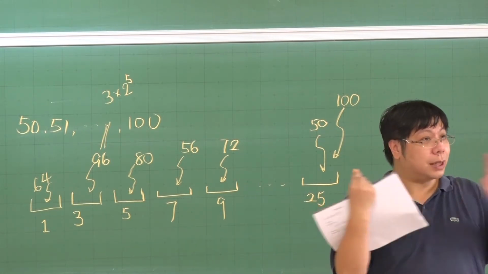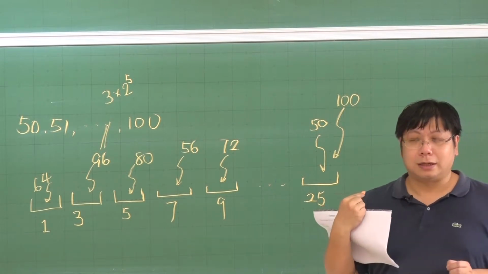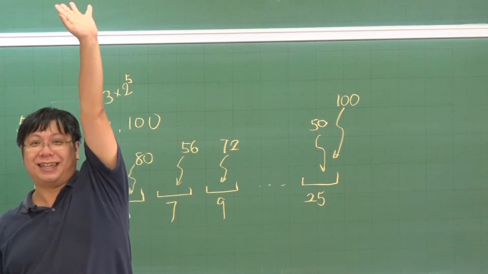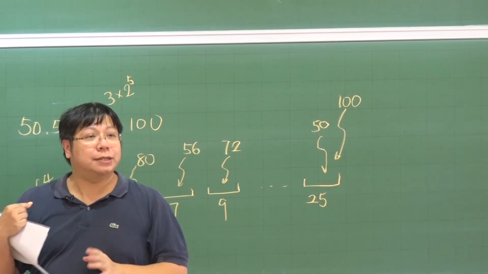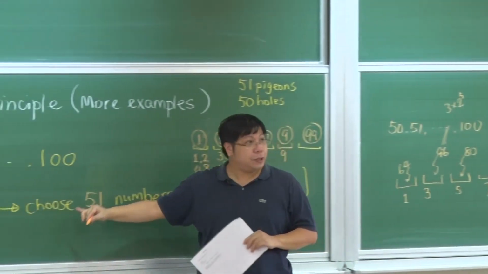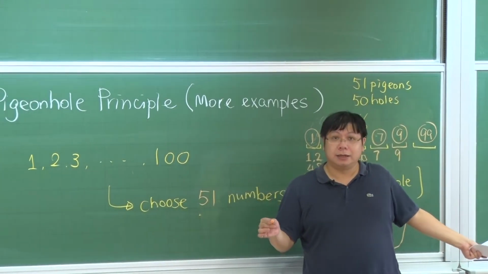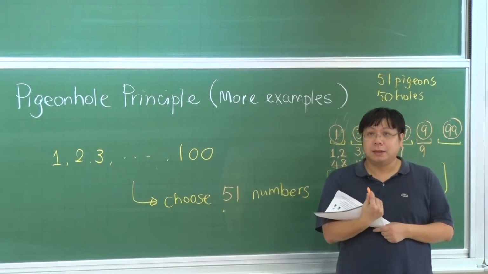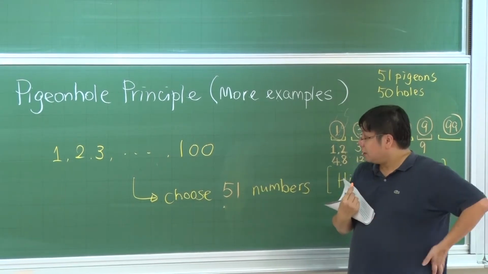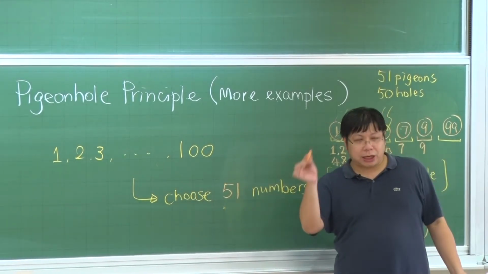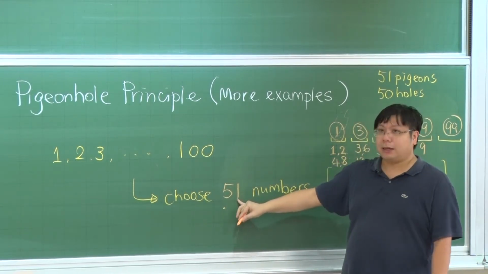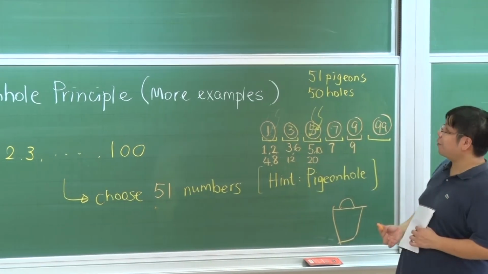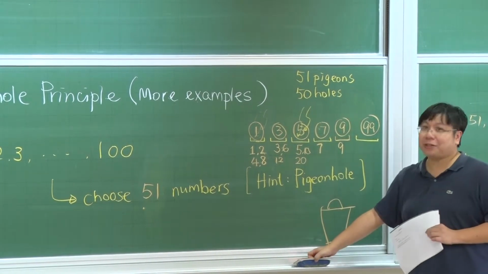So no matter how you select 51 numbers, there must be two numbers, one dividing the other. If you are okay with this so far, could you please raise your hand? Okay, excellent. So this is a very tight result, as mentioned. If we choose 50 numbers, there is no guarantee. We can find a very special case of 50 numbers such that no one divides another one. But if we just change from 50 to 51, then suddenly it is always guaranteed. So this is the first example. Let me show another example.